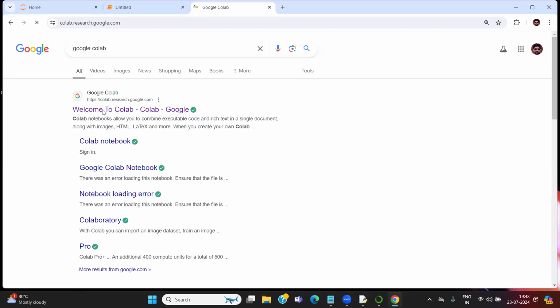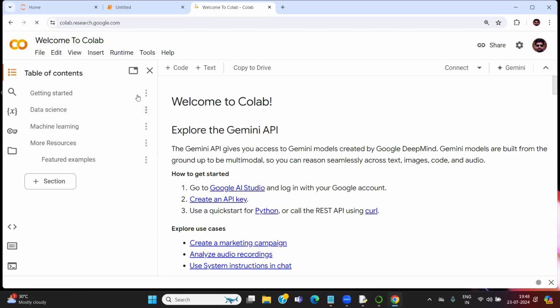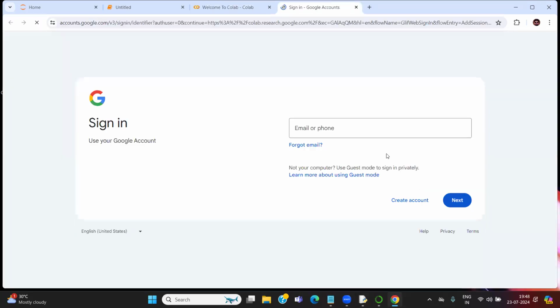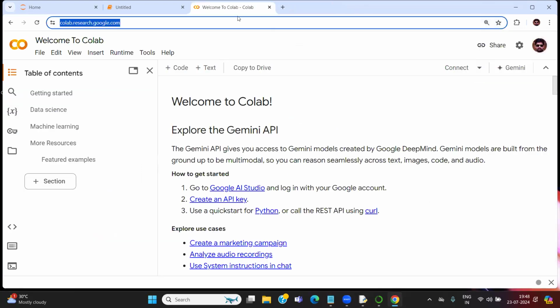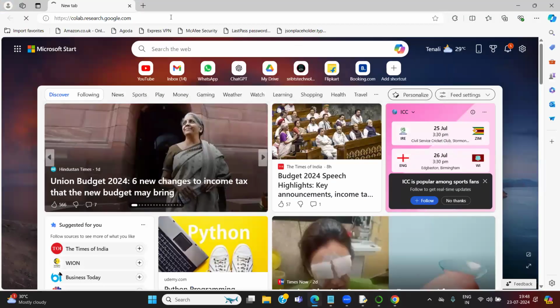But I'm not installing Anaconda Navigator in my system. I'm directly working with the cloud. Okay, choose. This Colab, I want to open with this browser. This browser has my email address.